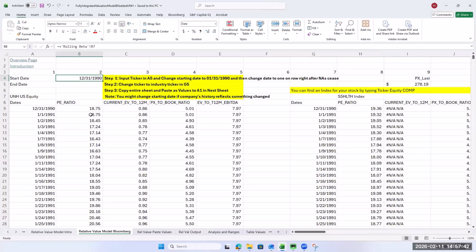So Walmart's a good example. Walmart traded at a very, very different level when it first started out as a small company. You can definitely say, hey, ignore the 80s. I'm going to start this at whatever time, and you just change that.